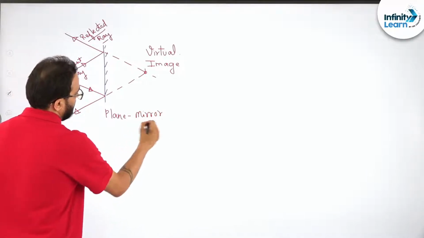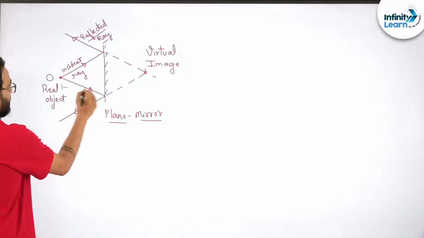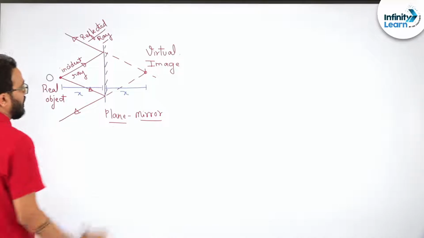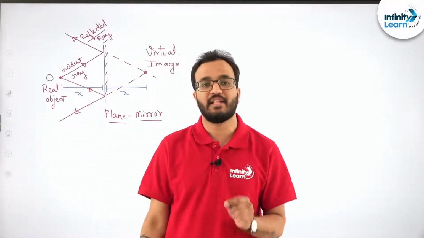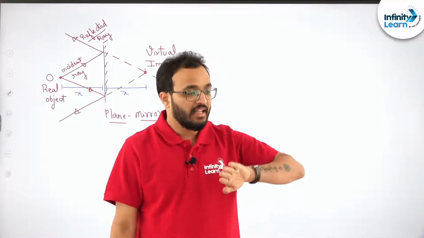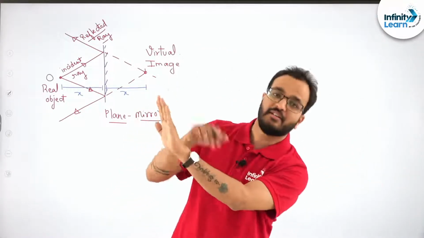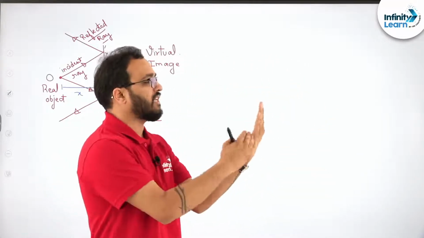Now see, in a plane mirror, number one, this distance, if this is x, so it will be x. So the image is formed at a distance x inside the mirror, not behind the mirror. You cannot look behind the mirror and see the image. No, it is formed in the mirror. So हमको ऐसा लगता है कि जो image है वो mirror के अंदर बनी है.